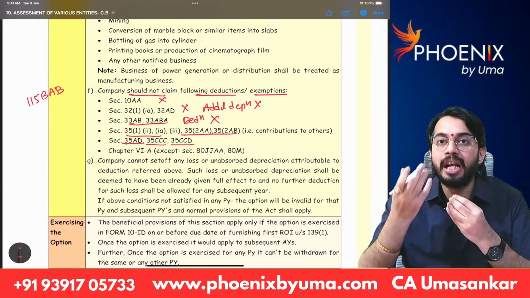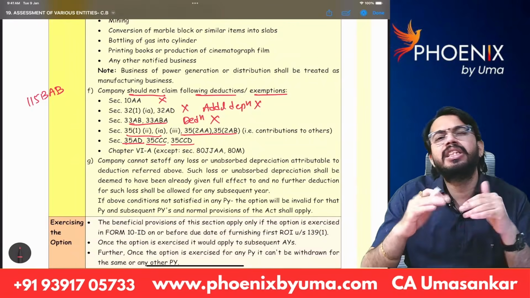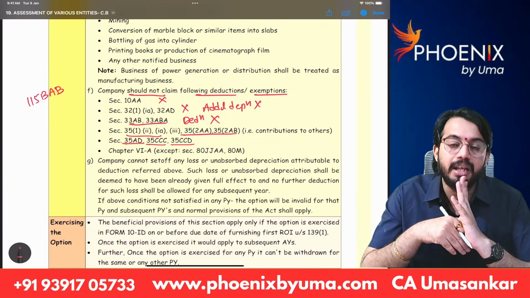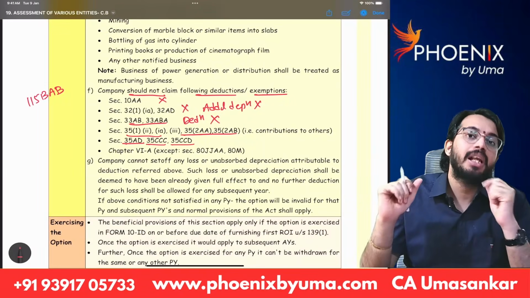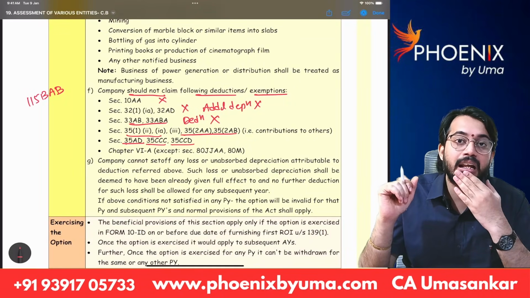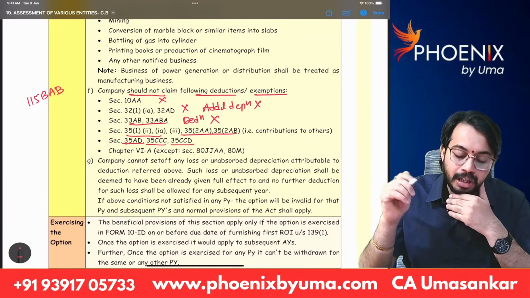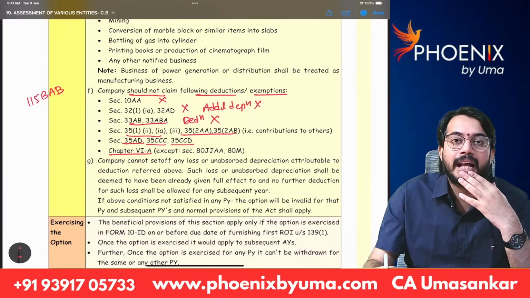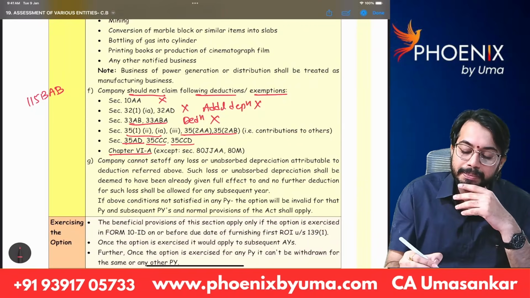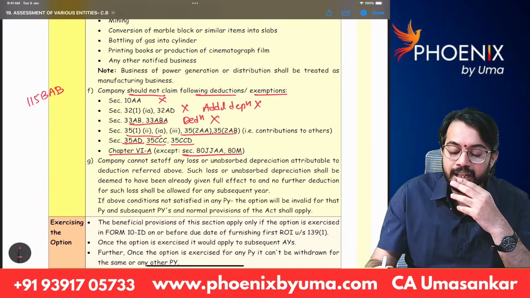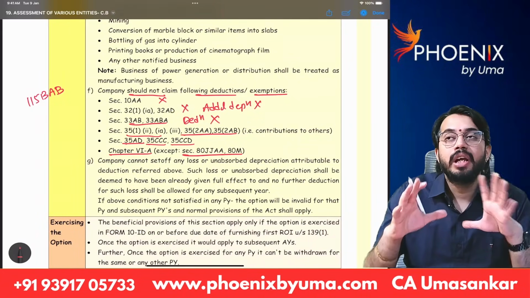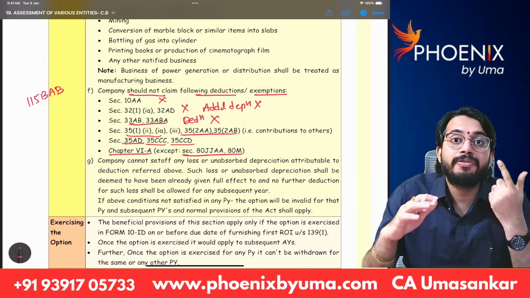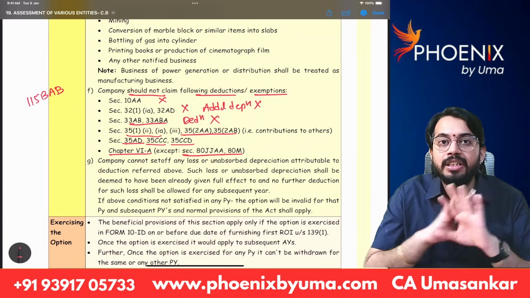For that, if you incur any expenditure, that expenditure is generally allowed as deduction under 35CCC or 35CCD, but the deduction is not available if a domestic company is paying taxes under default tax rates. Next, Chapter 6 deductions are also not available if the company is paying taxes under default tax rates, except section 80JJAA and 80M. So, in case a domestic company is paying taxes under section 115BAB, Chapter 6 deductions are not allowed.